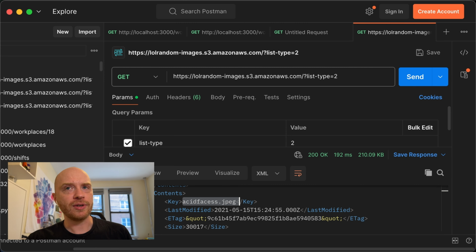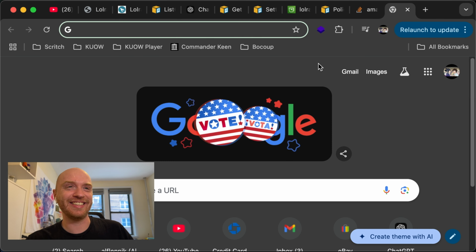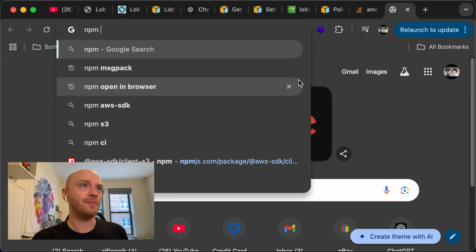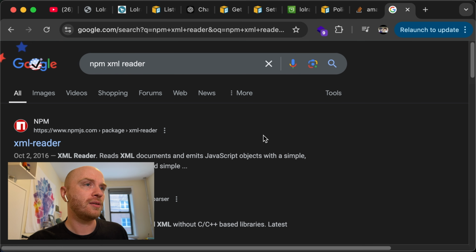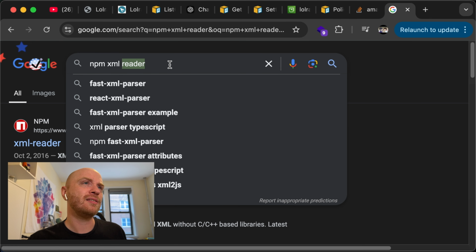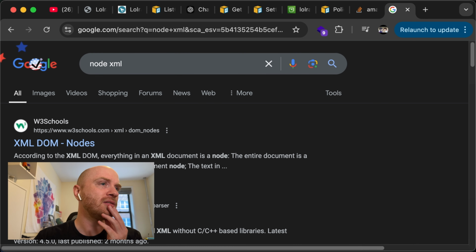Let's Google XML readers in Node. See what we get. Oh God, I didn't see the end there. npm XML read. I wonder if it's built in. Maybe I'll do Node. Maybe they have an XML.